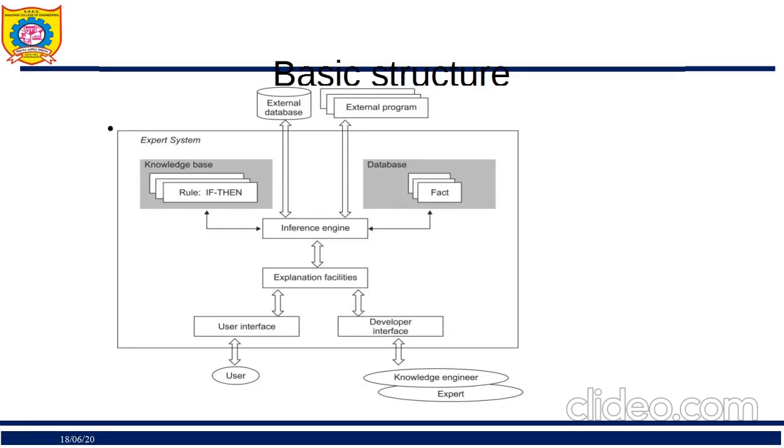So here we have a detailed diagram of it. The first one we will see is the knowledge base. What do we mean by knowledge base? Here I'm going to have all the knowledge. So suppose, if I'm suffering from fever and cough and cold, then what kind of problem do I have?